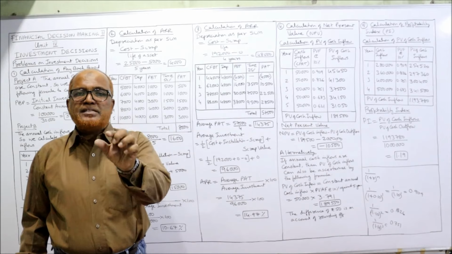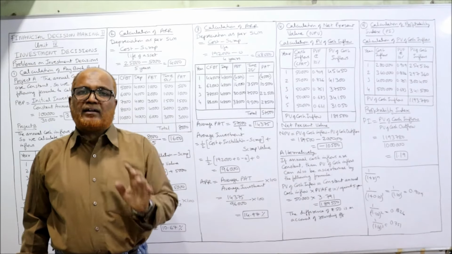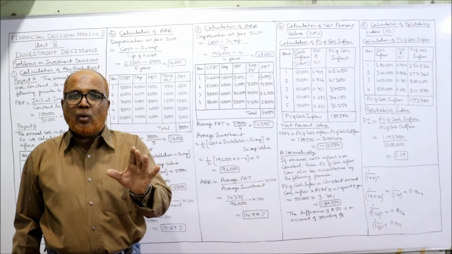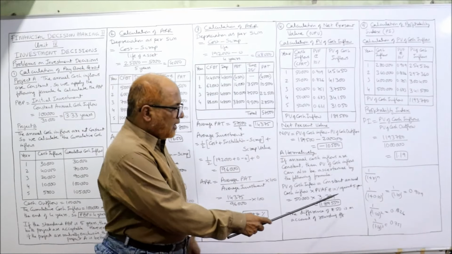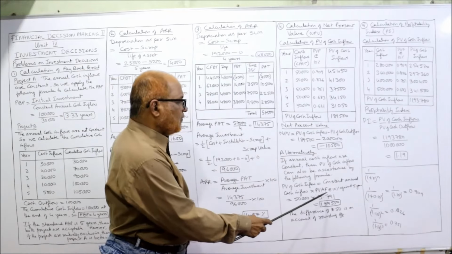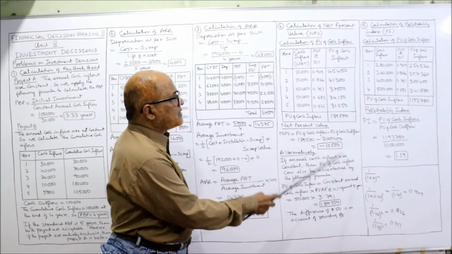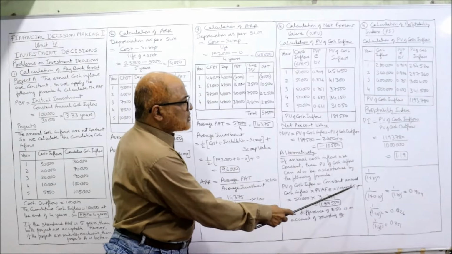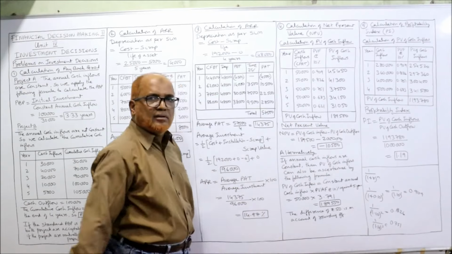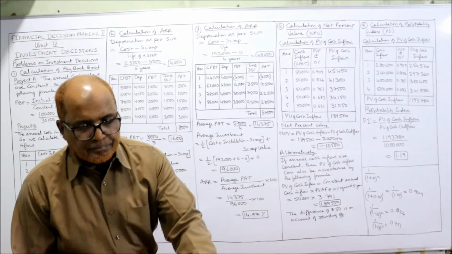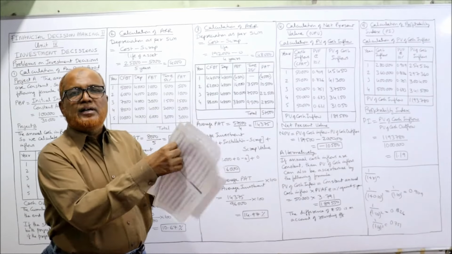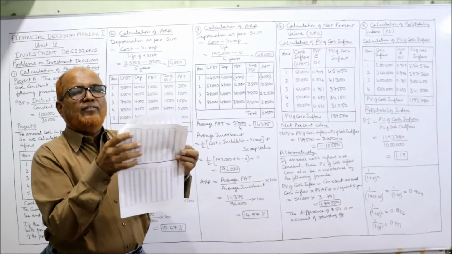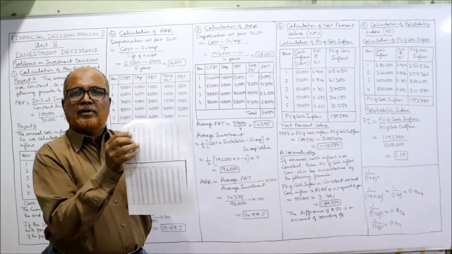PVAF means present value of annuity factor. This is the second table. At the PV of annuity factor at the rate of 10%, 10% is the rate against 5 years. The life is 5 years. So if you refer to the table, two tables we have. First table PV of rupee 1, second table PV of annuity of rupee 1, right?